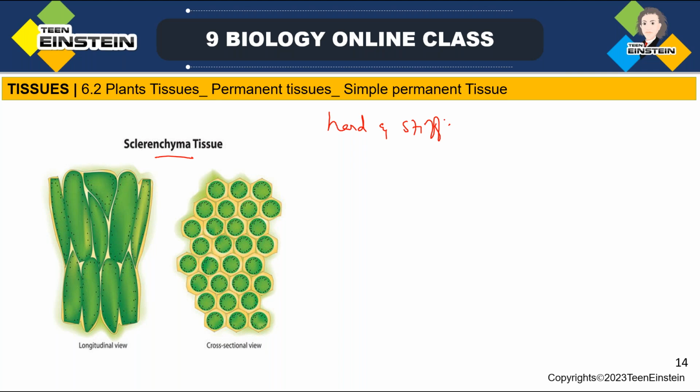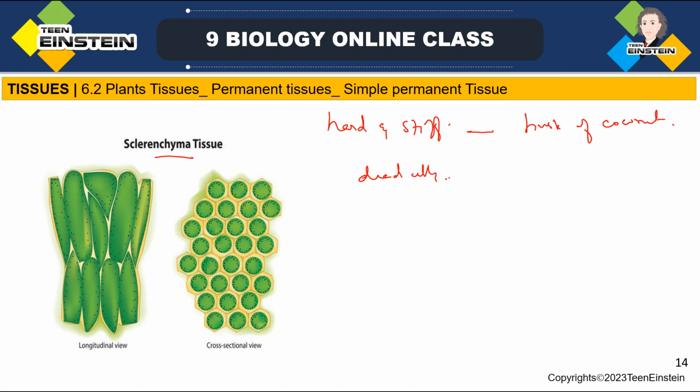It gives a hard and stiff appearance. In the husk of coconut you can see sclerenchyma cells, made up of sclerenchymatous tissue, and the cells of this tissue are dead cells.